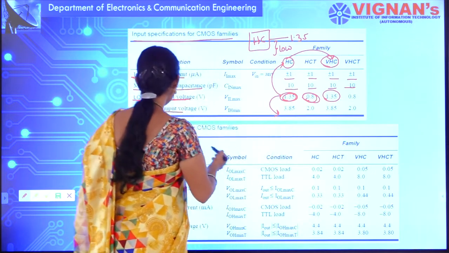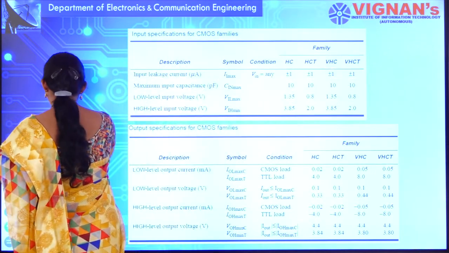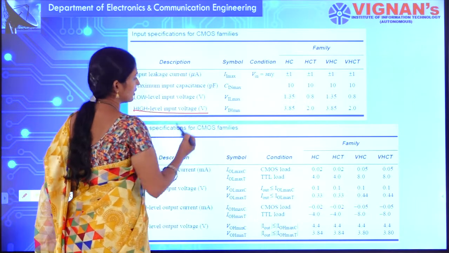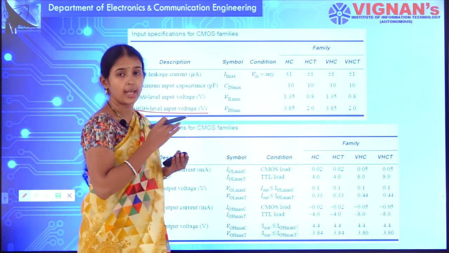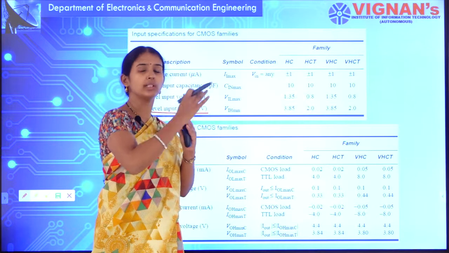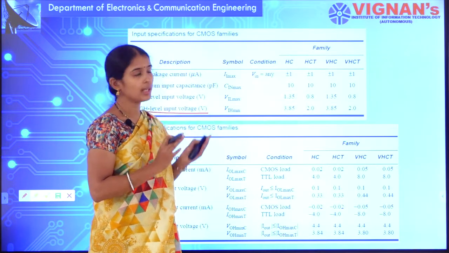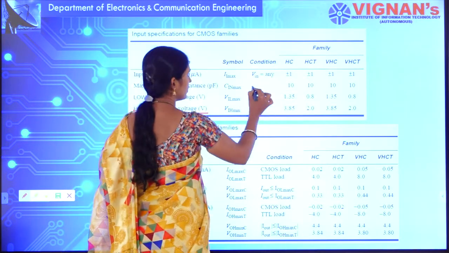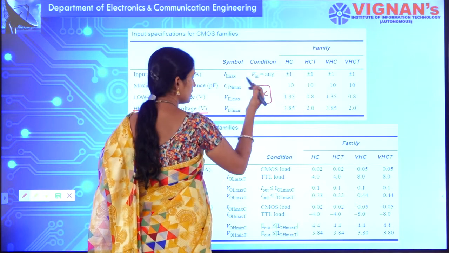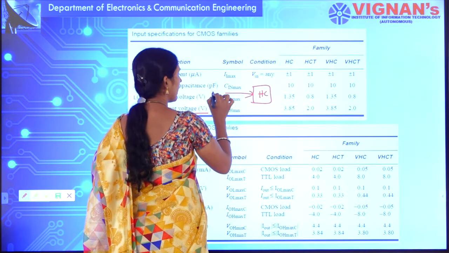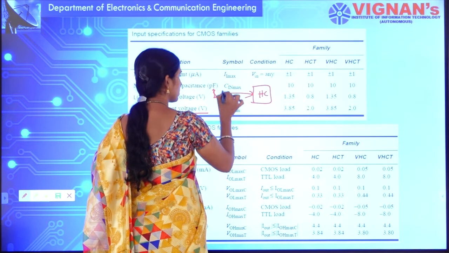Next, we will be discussing high level input voltage. What is high level input voltage? Any voltage greater than that voltage will be considered as high. Suppose, see here, this is your high speed CMOS logic family. I am providing around 4 volts.